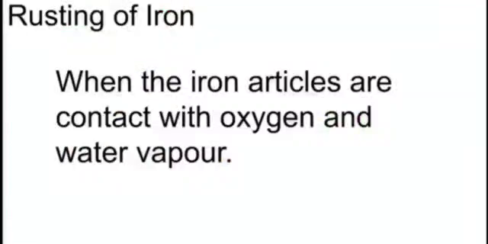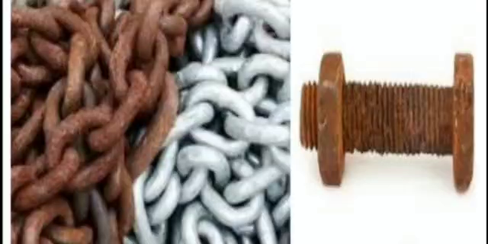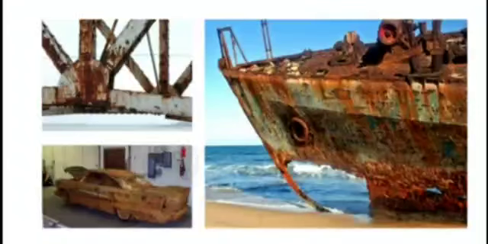Rusting of iron. You know that rusting of iron is a chemical change. This is also a slow change and a change that is quite undesirable. Why is it undesirable? Because the rust destroys the iron particles. It goes on reducing the strength of the iron, and since you know iron is used in making bridges, ships, cars, truck bodies and many other articles, the monetary loss due to rusting is huge.